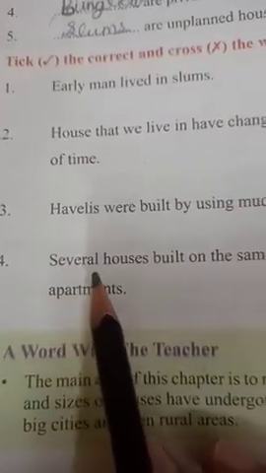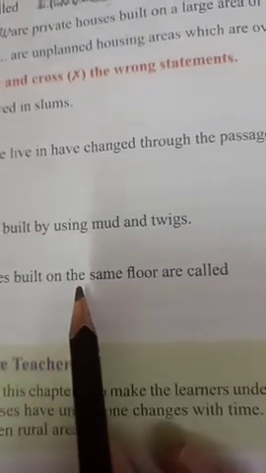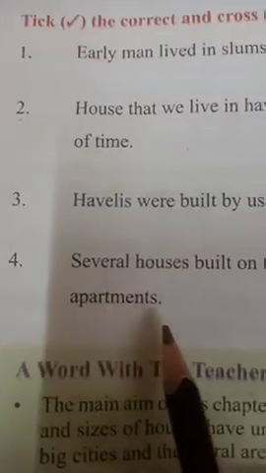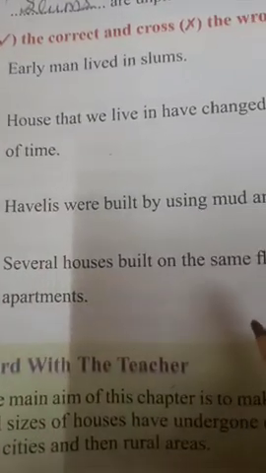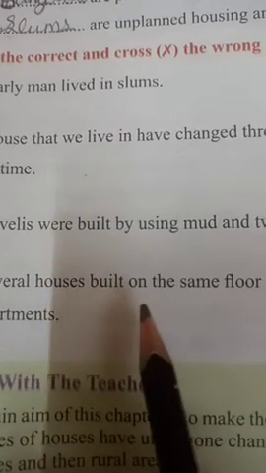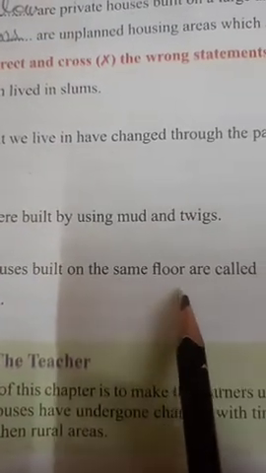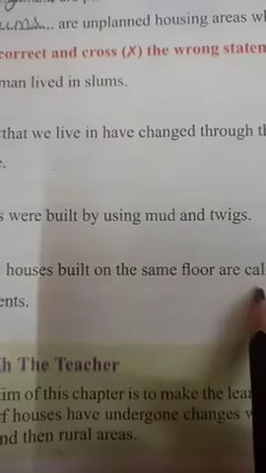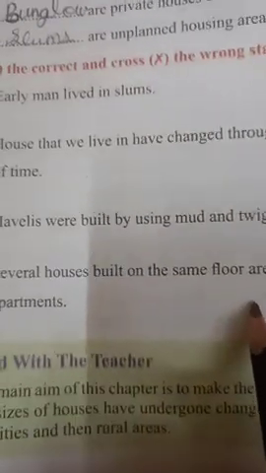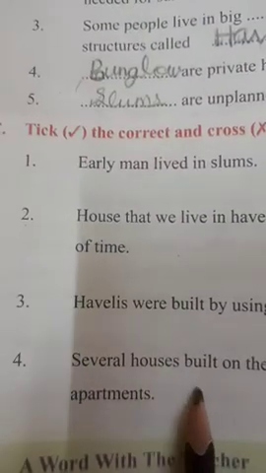Fourth is, several houses built on the same floor are called apartments. Okay children, so this statement is also a right statement. So put a tick in front of this, because several houses means some houses built on the same floor. When many houses are built on the same floor, they are called apartments. You have studied about this.